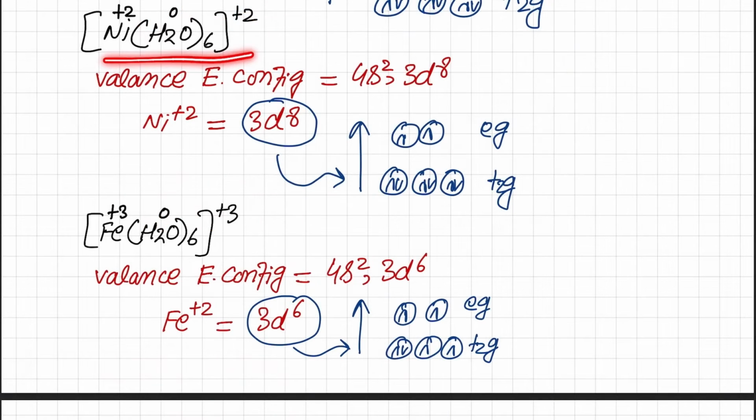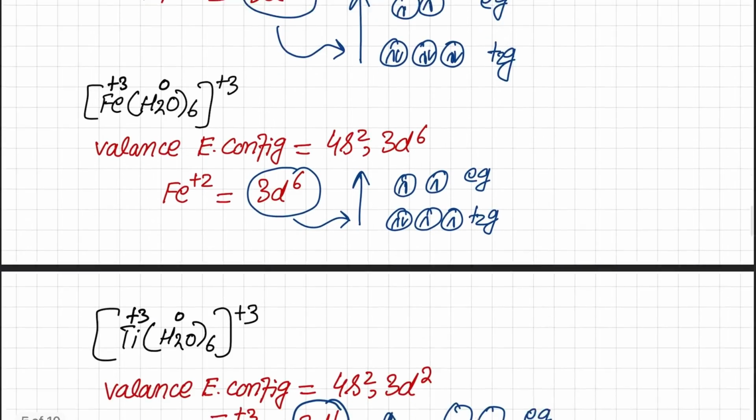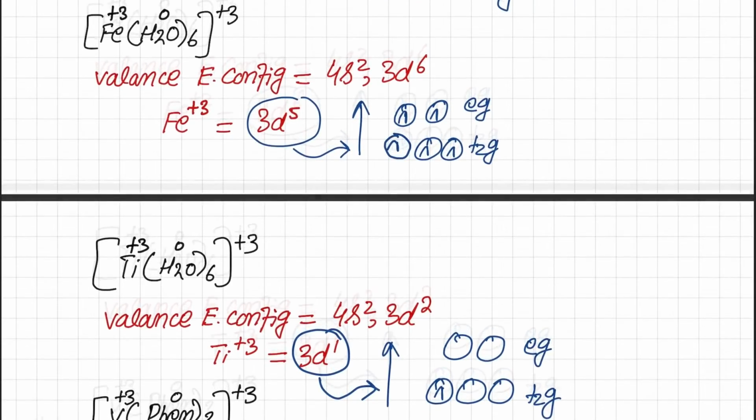The next example is nickel hexaaqua +2. Again this is the valence electronic configuration of nickel. Nickel is in +2 form. This is the 3d8 configuration. Again, water is a weak field ligand, so electrons will be placed in this pattern. So 5 electrons and the remaining will pair up. Again, this contains 2 electrons in Eg, so this will be labile. The reason is that Eg comes directly in the path of the incoming ligand, so they will interact more, so there will be more chances of kinetic instability.